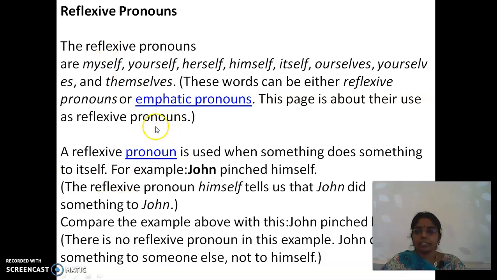So, it is time to end the session and we will continue again with the reflexive pronoun. Mind it, we are going to continue with the reflexive pronoun.